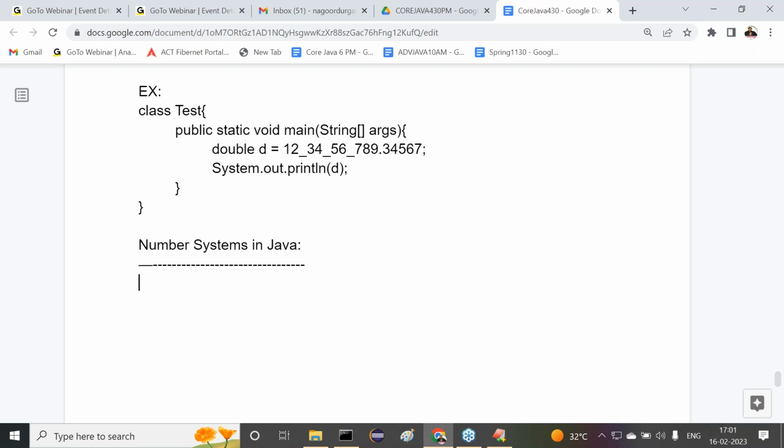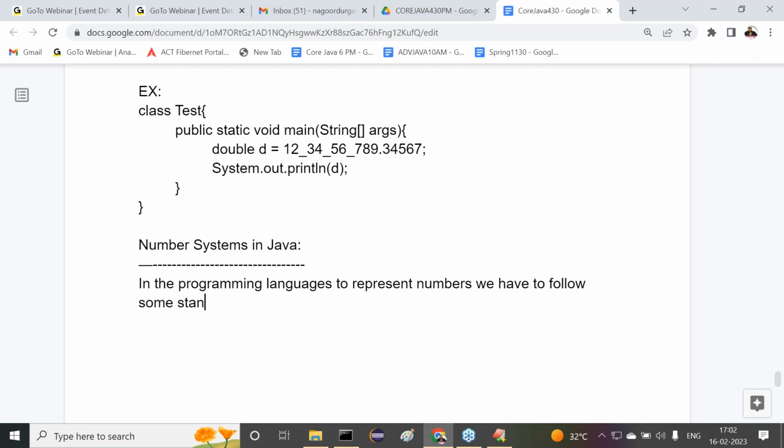All right, sir. Now let's understand this clearly. Observe carefully. In all programming languages, not only in the case of Java, in every programming language, to represent numbers we have to follow some standards.